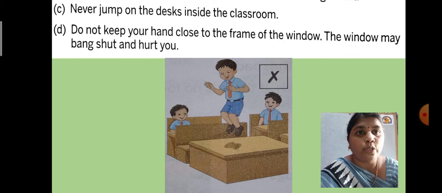Number D, do not keep your hand close to the frame of the window, as the window may bang shut and hurt you. This happens with the door also, okay. At the time of summer or when there is a lot of wind, the wind blows and the door may bang shut, and again your fingers or your hand can get hurt, okay. So do not keep your hand close to the frame of a window or the frame of a door also, okay. This safety also we have to follow, okay.